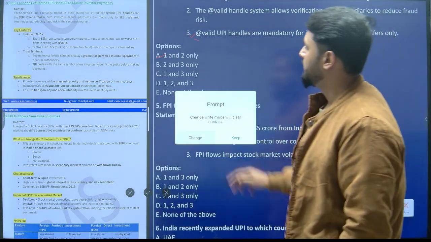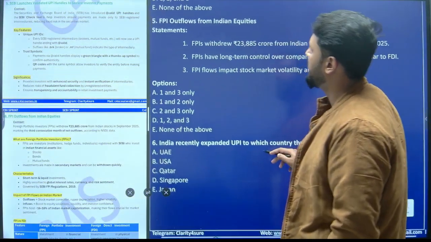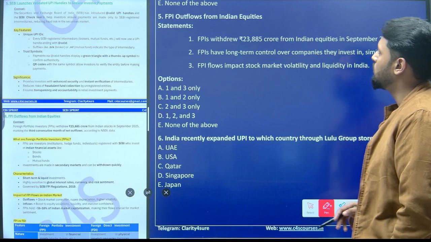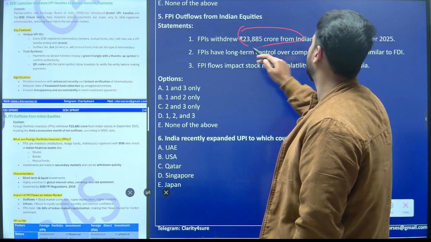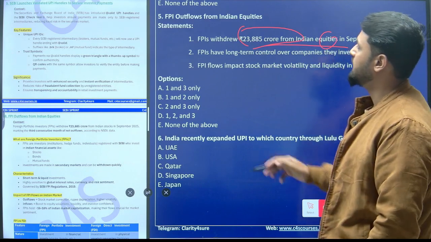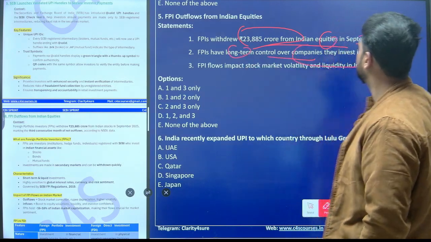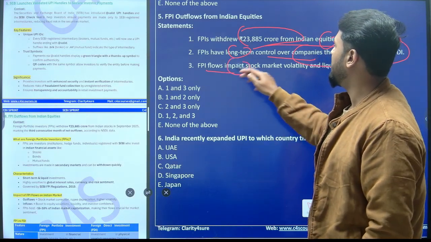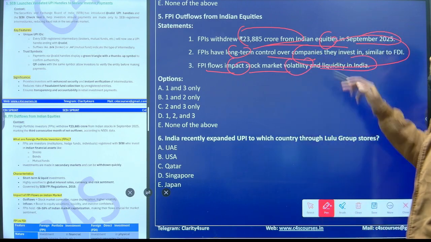Now, next question is about FPI outflows from Indian equities. FPIs withdrew 23,885 crore from Indian equities in September 2025. FPIs have long-term control over companies they invest in, similar to FDI. FPI inflows impact stock market volatility and liquidity in India.